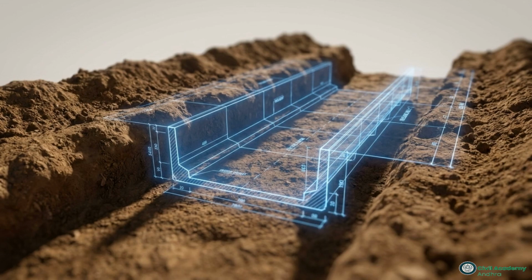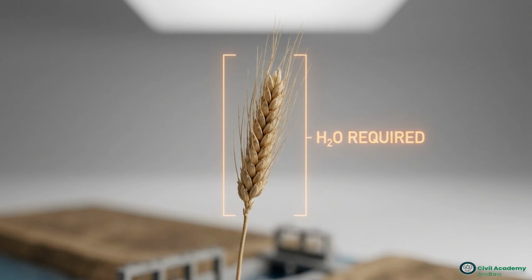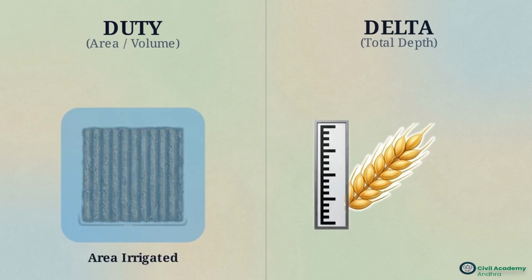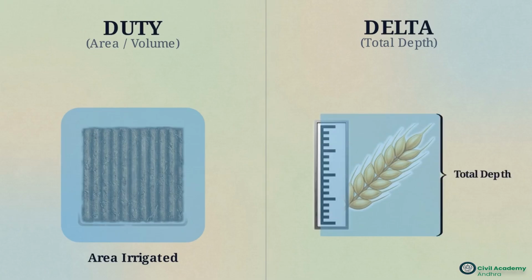Before any concrete is poured, the required volumetric flow rate must be determined, and that number is derived entirely from the biological needs of the crops. Engineers calculate this demand using two specific metrics: duty, which is the area of land that can be irrigated by 1 cubic meter of water per second, and delta, the total depth of water the crop requires over its lifespan.